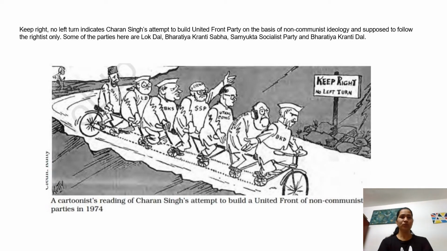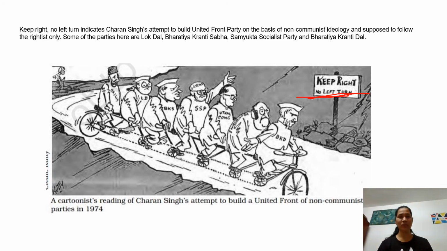Okay, so it's written over here, keep right, no left turn. So basically this code, keep right, no left turn, indicates Charan Singh's attempt to build a united front party on the basis of non-communist ideology, supposed to follow the rightist only, because we have two different kinds of ideology, the leftist and the rightist.